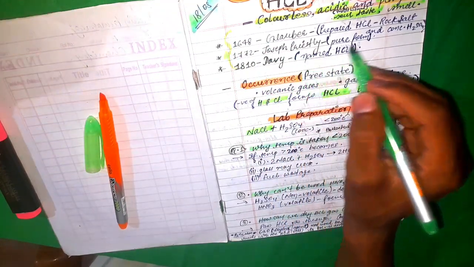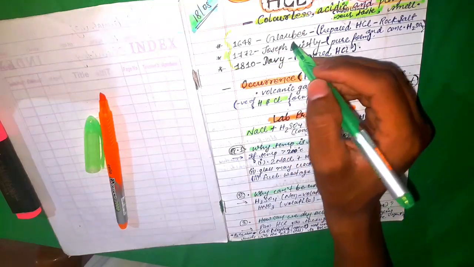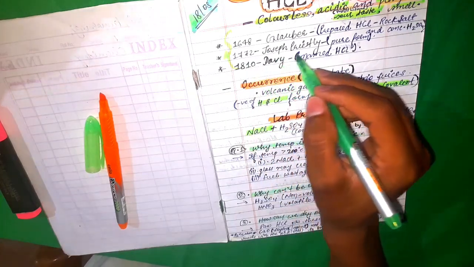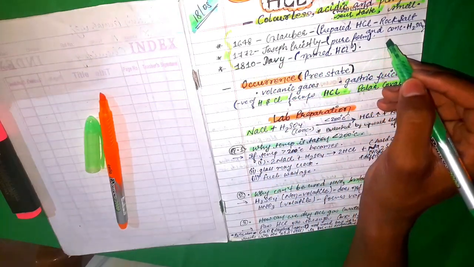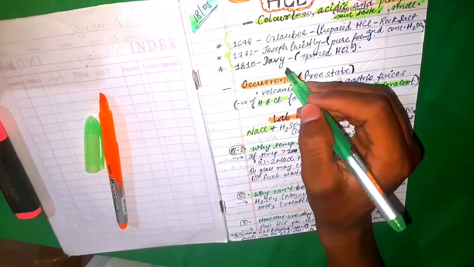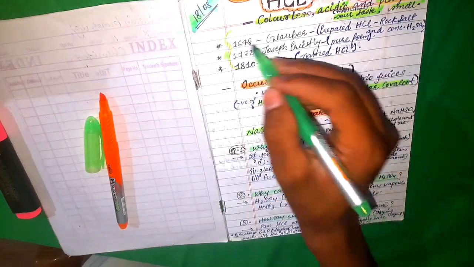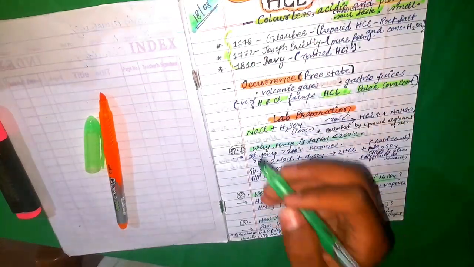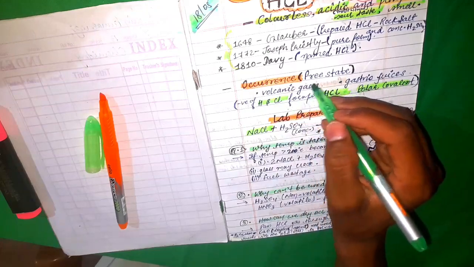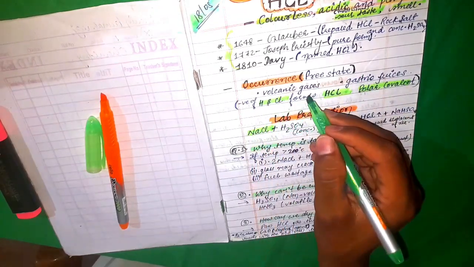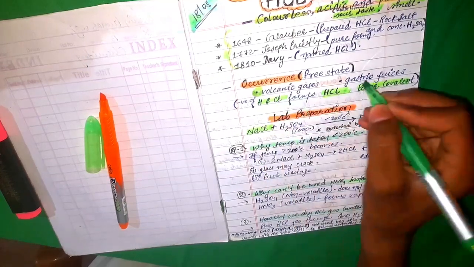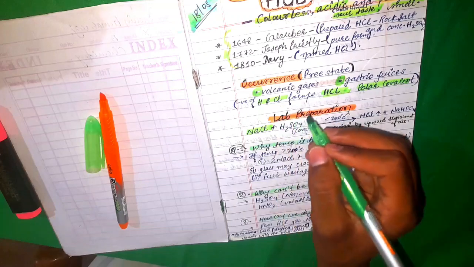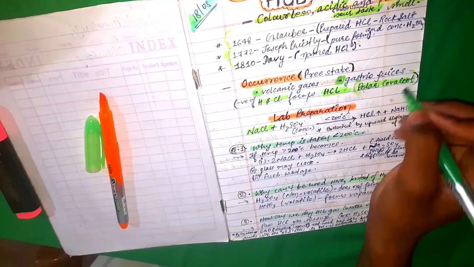And these are the names that different scientists gave. Glauber in 1648 prepared HCl from rock salt. In 1717 Joseph Priestley made pure forms of HCl. And then in 1810 Davy named HCl. These three are not that important, but the others are. Now moving to the next topic, occurrence. It occurs in the free state in volcanic gases and in gastric juices. And H plus Cl, hydrogen plus chlorine, forms HCl, which is a polar covalent compound.